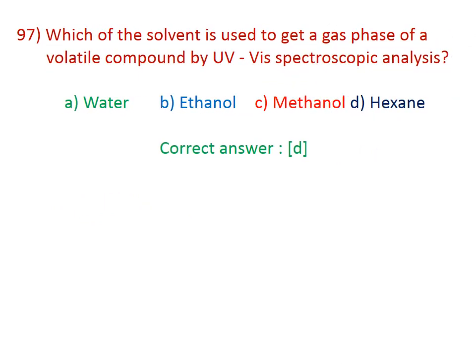97. Which solvent is used to get a gas phase spectrum of a volatile compound by UV-visible spectroscopy? A. Water, B. Ethanol, C. Methanol, D. Hexane. The correct answer is hexane, D.